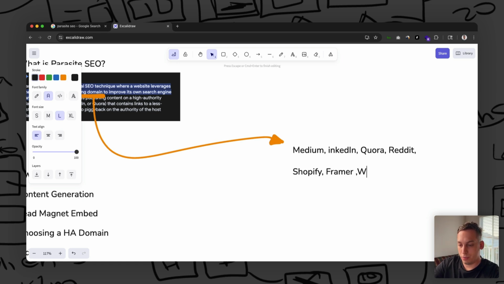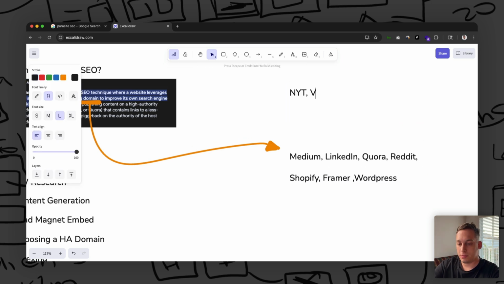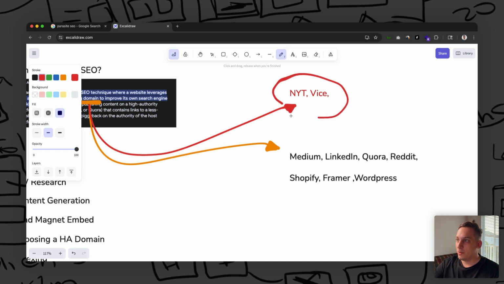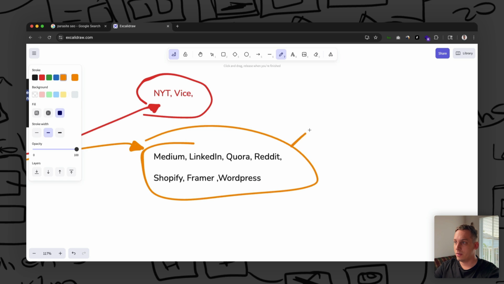We have WordPress. So these are like places where you can easily get started, because it's not like, for example, the New York Times, something like Vice or some other kind of like high-end newspaper or blog out there. These ones are basically the same thing, but they're just hard to get your brand in here, right? So you want to start off with these guys right here, right? These guys are easier to start off with. You can basically create a post here, right, using Medium or using LinkedIn or using Quora.